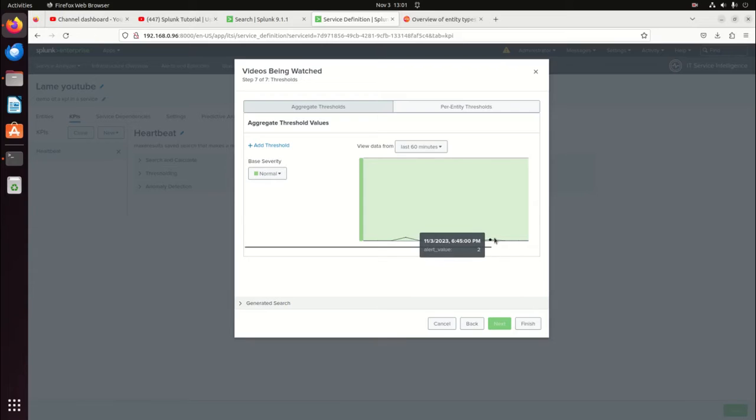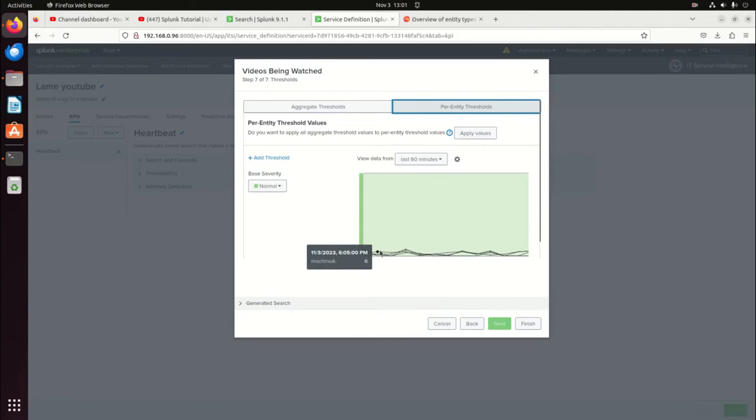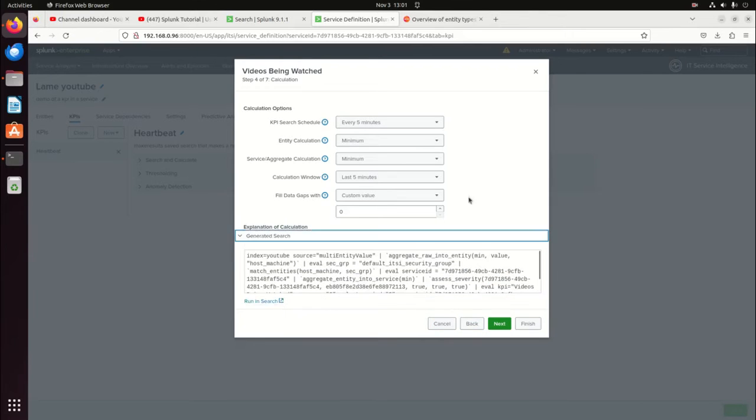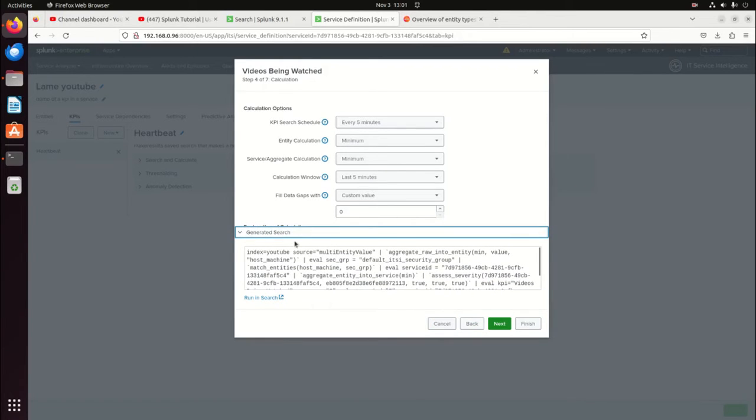And so this is the minimum value. You know, I don't like this minimum value. Now that I think about it, it's going to make my stuff look really low all the time. But we'll change it. But here's the per entity threshold. Boom. Now I have machine A, video, so I can see all the videos as an individual line. I like that, but I don't like this minimum. Now to look at it, put this back down.